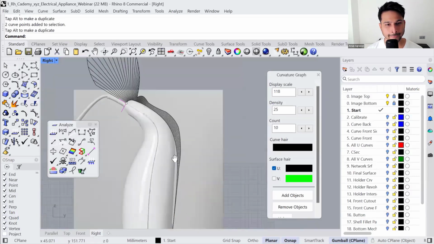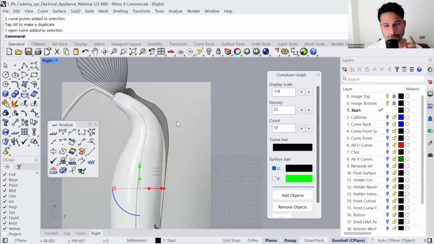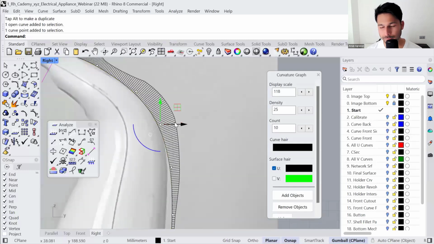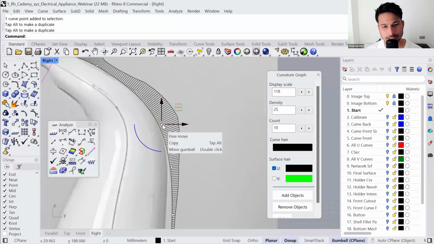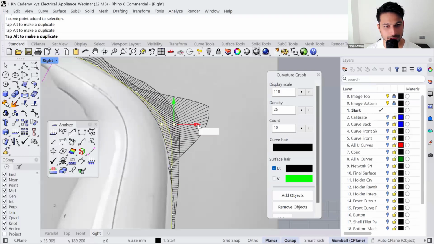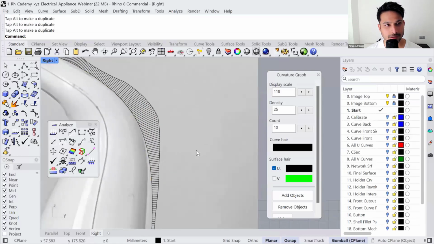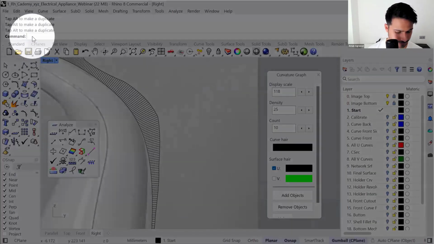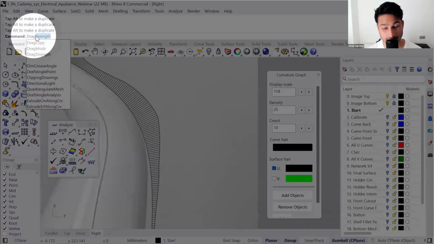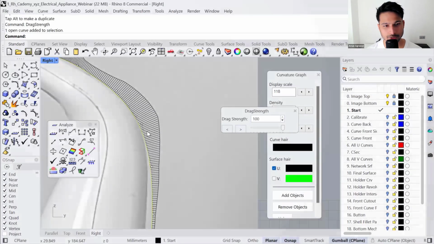Take your time. Some of you probably don't know, but in Rhino, we have a very interesting tool for moving the control points. For example, if I'm doing very minor calibrations here, the force of the gumball is at the moment 100%. So there is a command called drag strength. When you select a point, you can change the drag strength from 100 to some other number.